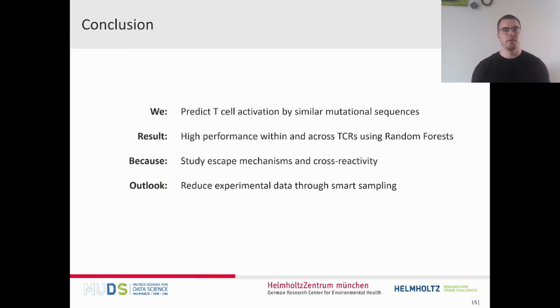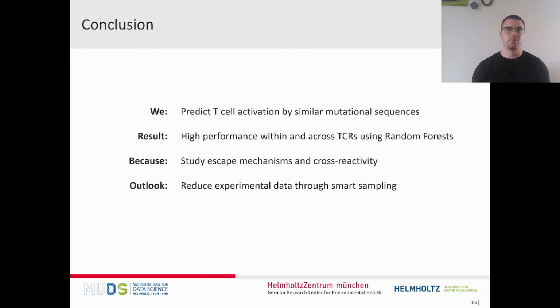To summarize, we predicted the T-cell activation towards mutational epitopes which have very similar amino acid sequences. We did this by using random forests, and we have quite high performance within and across T-cell receptors. We further validated these models by using a three-dimensional model and running feature importance tests.